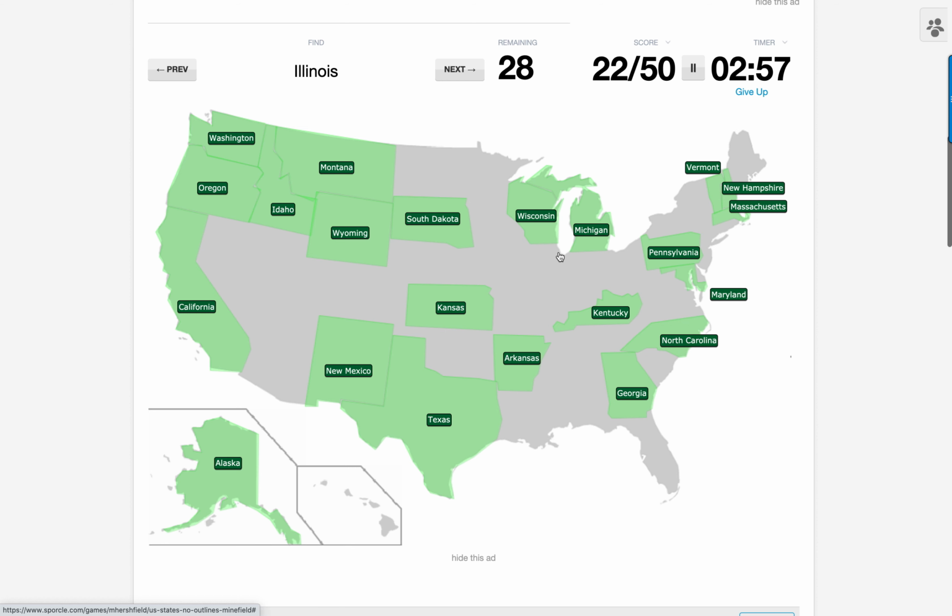Illinois. Now, Chicago's in Illinois, and Chicago is on the southwestern coast here of Lake Michigan, so I'm going to go there. Tennessee. Now, we've got Tennessee. It's under Kentucky, and you can see where it slots in right there, the parallelogram shape of Tennessee. Arizona. Arizona's in here, I think, isn't it? Yes, it is. Good.